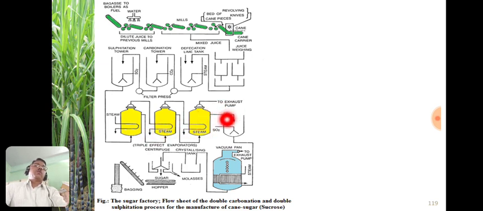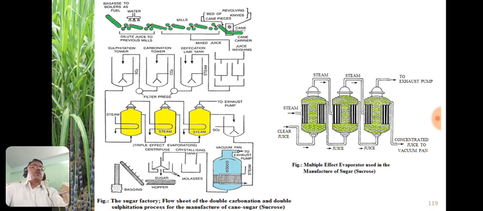Here is the exhaust pump. To see in detail, it looks like this. This is the multiple effect evaporator, where the juice evaporates, and a series of these evaporators is here, and finally we get concentrated juice, which is then transferred to vacuum pans.